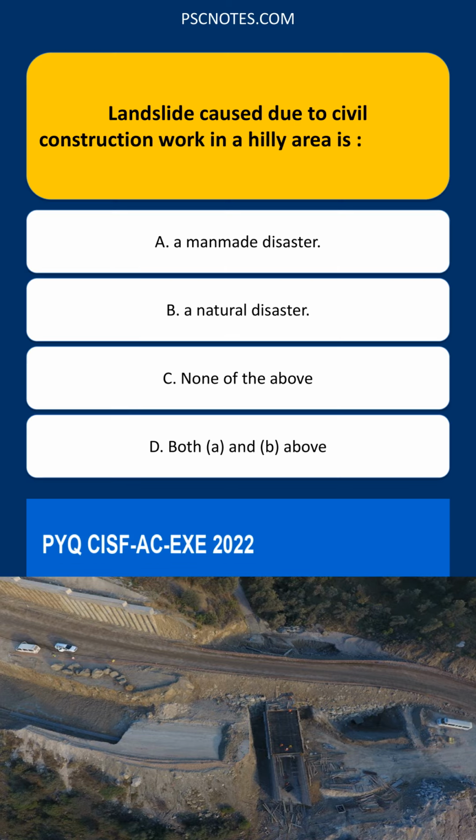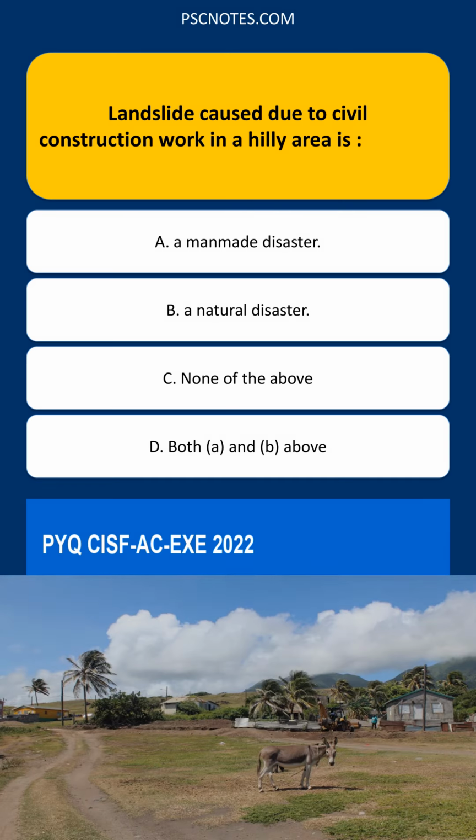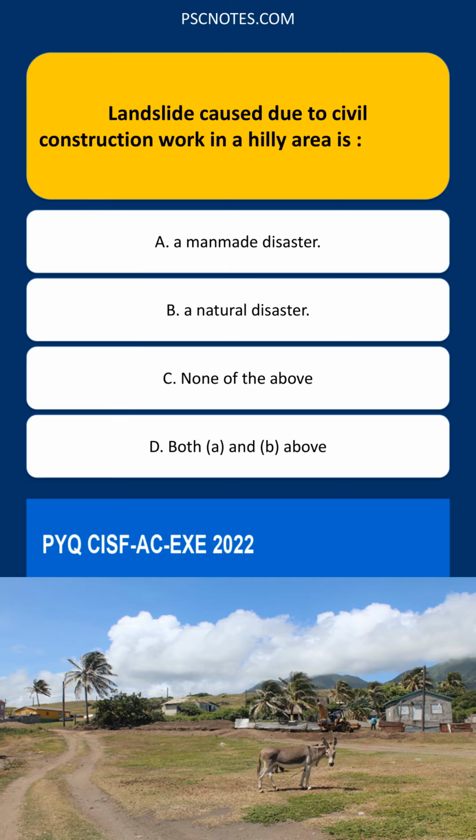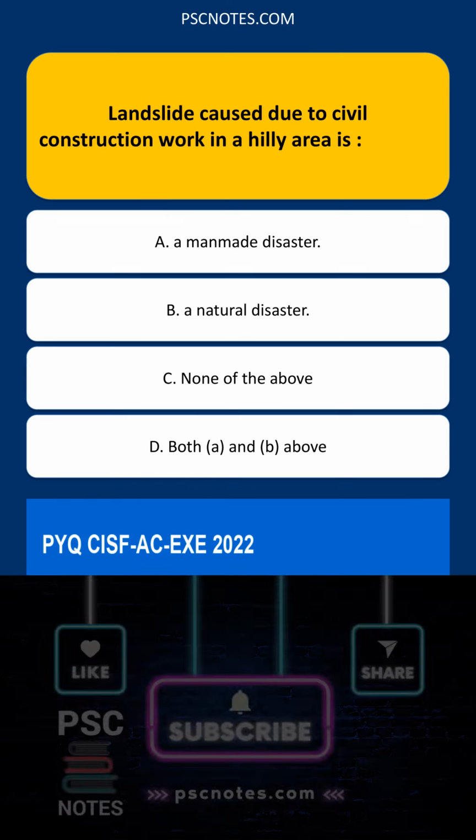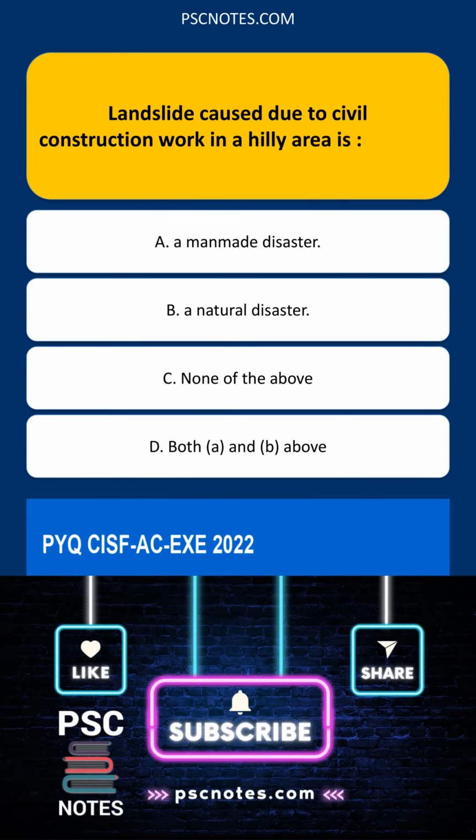Explanation: The correct answer is A. Landslide caused due to civil construction work in a hilly area is a man-made disaster. Key point: while landslides can occur naturally, triggered by rain, earthquakes, or erosion, if the primary cause is human activity such as improper slope cutting for roads, buildings, or other construction, it is classified as a man-made or anthropogenic disaster because the human action directly triggered the event.